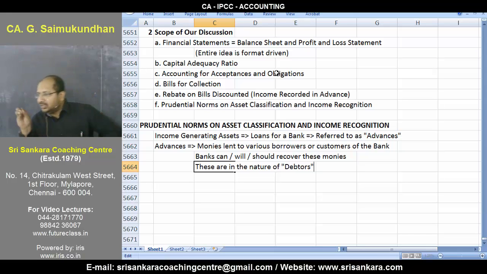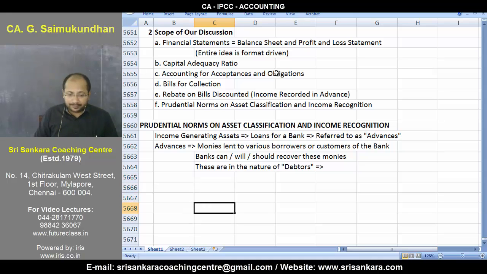We are dealing with something which is very similar to debtors. Don't understand them in the context of trade debtors or sundry debtors, but similar to debtors. Don't equate them directly as debtors, but for the sake of understanding, you can have it that way. And what exactly is the biggest risk for any bank?